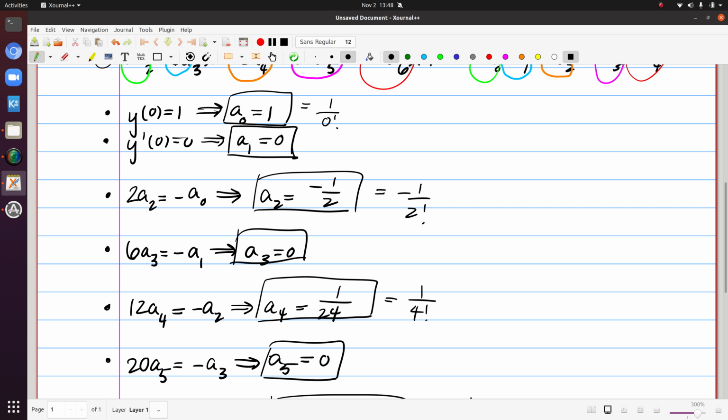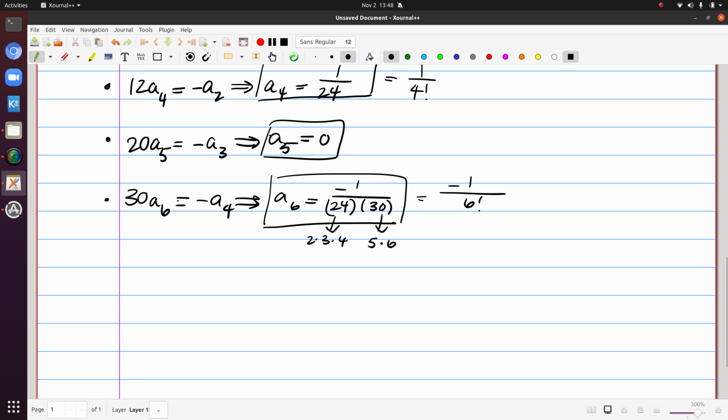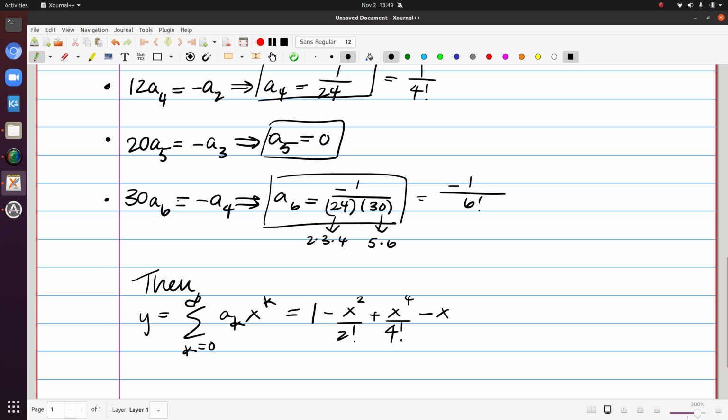So what I can notice here is that if I want to write out my terms, for the odd k values, a sub k is 0. So we have y is the sum of a sub k, x to the k in this case. And if we start to write out terms, we're going to get 1, and then x to the first power has coefficient 0. So then we get 1 minus x squared over 2 factorial. The x cubed term has coefficient 0. So then we get this. The x to the fifth term has coefficient 0. And so we get this pattern.